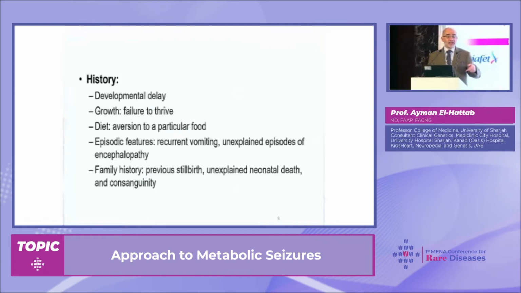If we have episodic features like recurrent vomiting or unexplained periods of lethargy. And of course, family history is very, very important. We'll ask about consanguinity. We'll ask about a previous family history of similar cases with seizures or unexplained death.